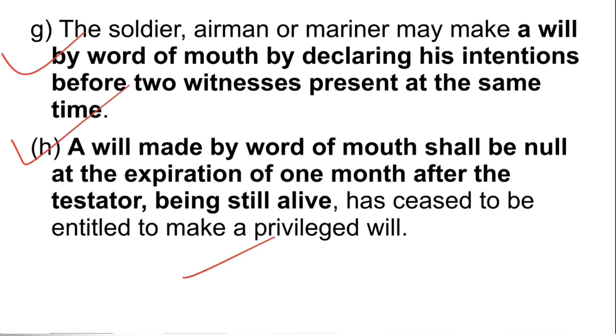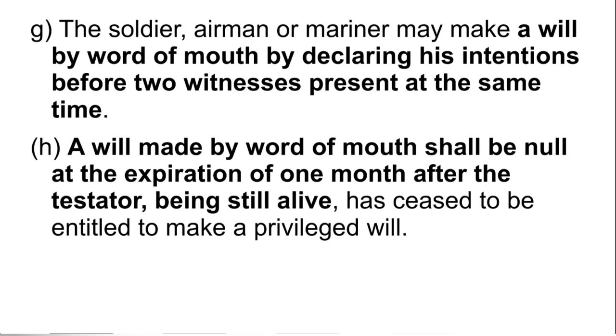if he is surviving. If he dies before 1 month, in that case it would be a valid will, it will not be null. But if 1 month has expired and it is not converted, by implication not converted into a writing, then it shall be an invalid will. So these were the provisions, the conditions of privileged wills, which can be made only by the officers of those services provided in the provision.